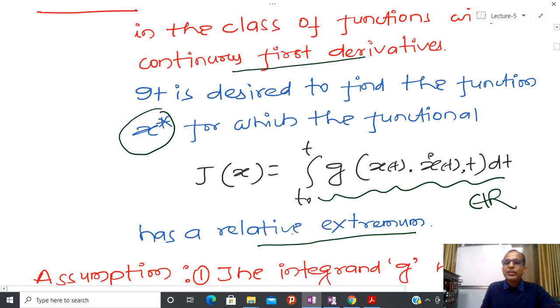Whenever we talk about relative, suppose you have three different maxima or three different minima, local maxima or minima, then I am going to pick the one minimum that has the least value, and similarly among the maxima I am going to select the maximum value.